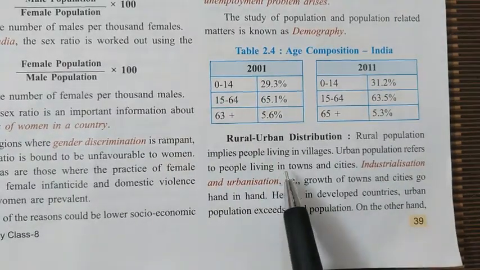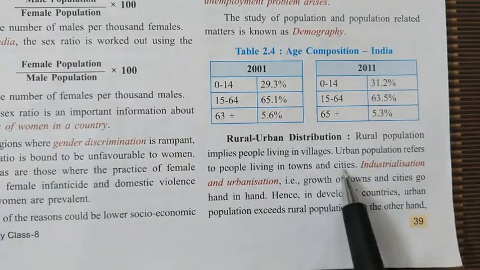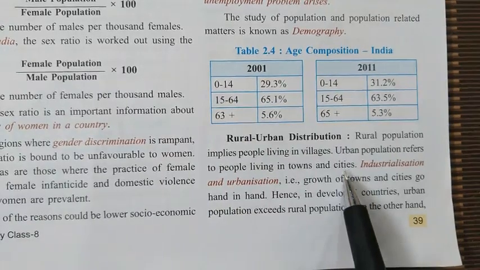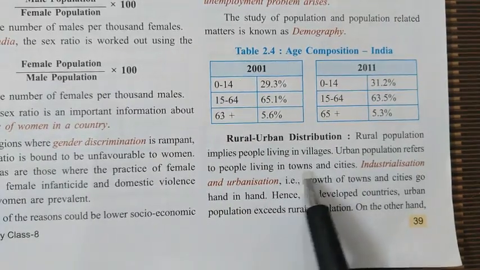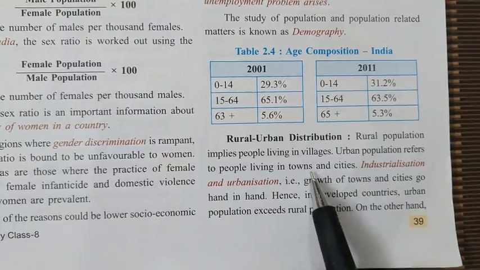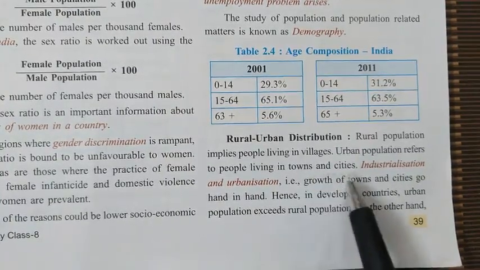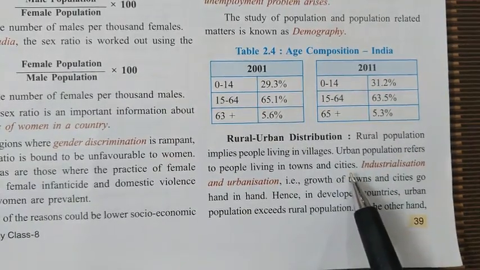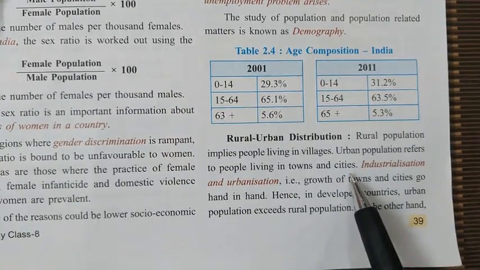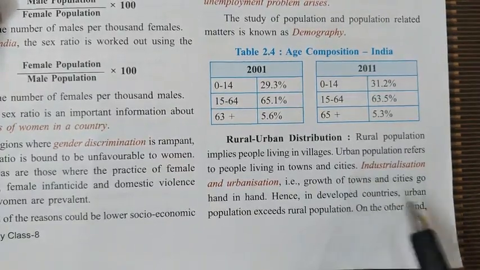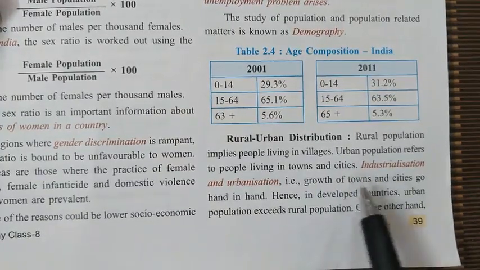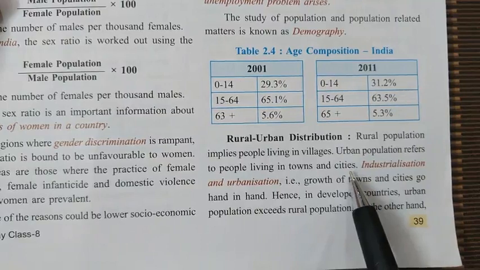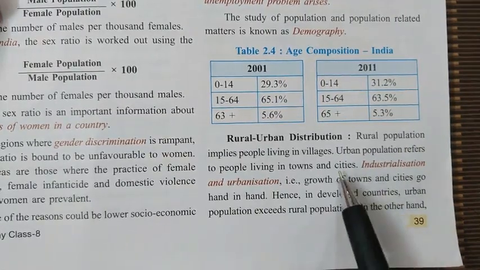And when the people started migrating to the towns and the cities, what happened? Small towns started developing into bigger towns. Then they developed into cities. The small cities developed into bigger cities, bigger cities developed into Mahanagar, and Mahanagar developed into metropolitan cities.